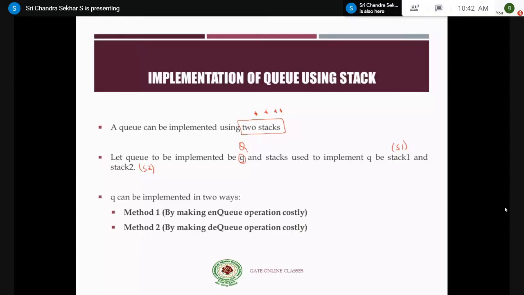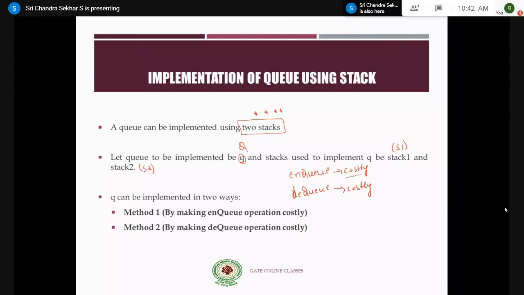And there are two ways of implementing the queue using stacks. We have two basic operations in queues, that is ENQ, and the second basic operation is DEQ. So we can implement this queue in two ways, depending on whether we make the ENQ operation costly or the DEQ operation costly.